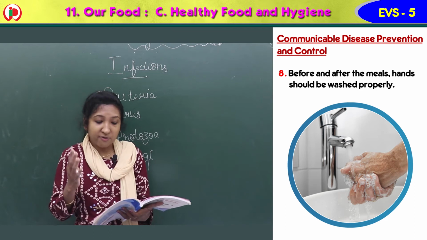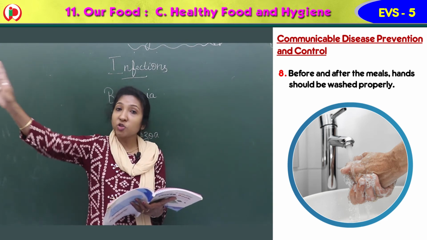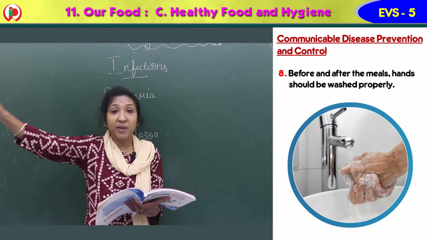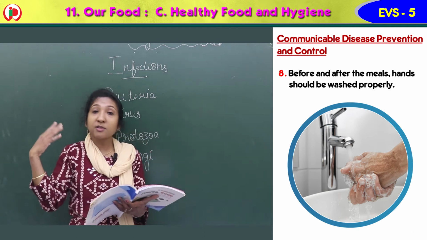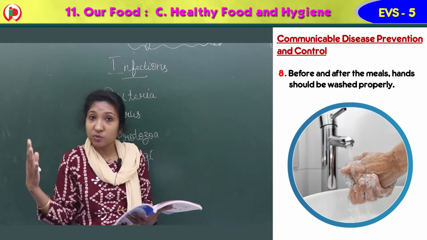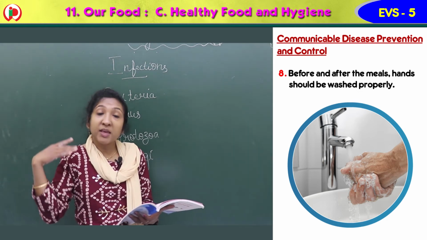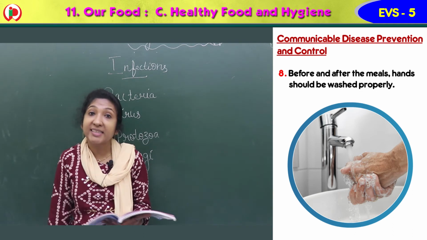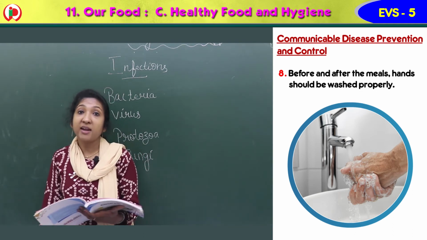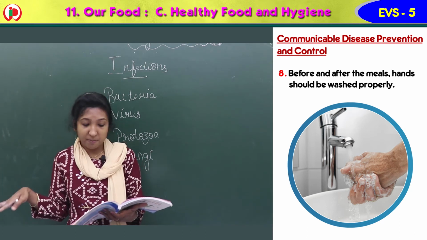In the case of infectious diseases, if any person has this disease, that person should keep isolated. He should keep away from us. We should not go near him. His clothes, articles, whatever he is using, should be cleaned properly and kept separate. Room and floor should always be cleaned with phenyl and Dettol. Then toilets should be cleaned properly every day.